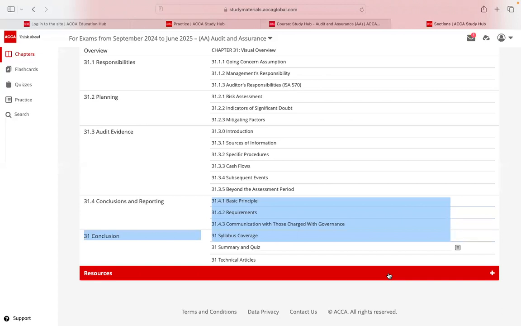Audit reports are. On the other side, if I'm an investor and I want to buy a company, then I will hire an audit firm to conduct a due diligence assignment for me.